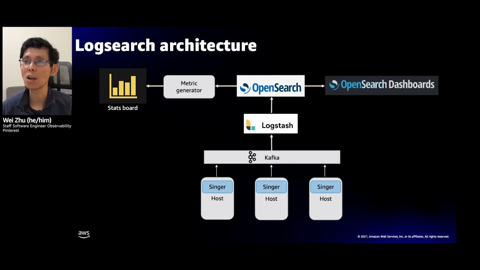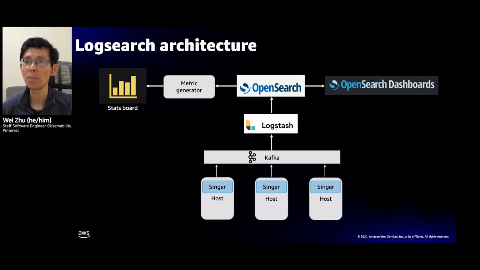Now, let's talk about the log search architecture. At a high level, the infrastructure is composed of 4 tiers: collection, ingestion, storage, and visualization. The collection tier is responsible for collecting logs from the data sources and forwarding them to the ingestion layer.